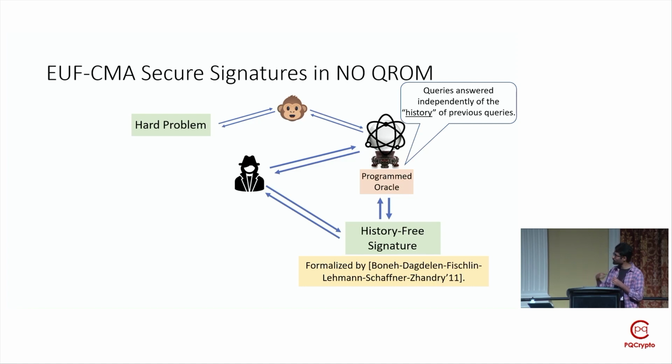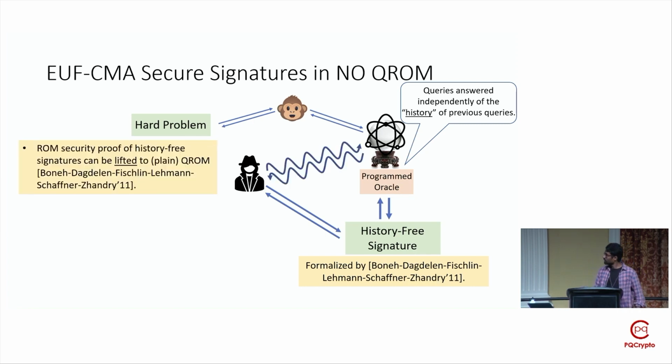That is, the outputs of the programmed oracle do not depend on past inputs and outputs or past adversarial random oracle queries. And then Bonnet et al. showed that for such history-free signatures, their classical ROM security proof can be lifted to the plain QROM setting as well.